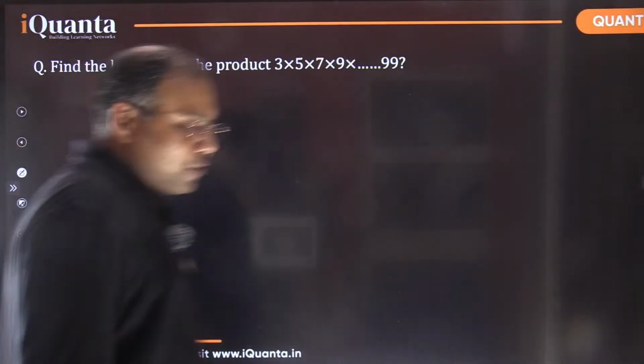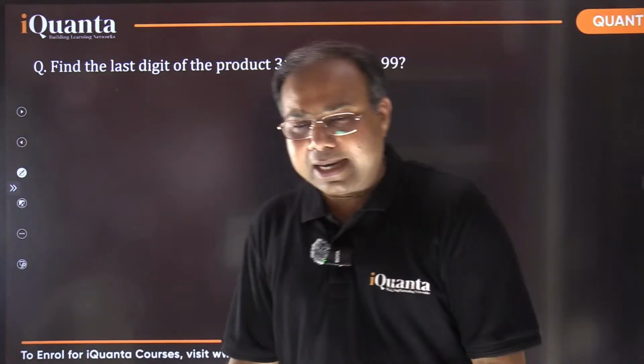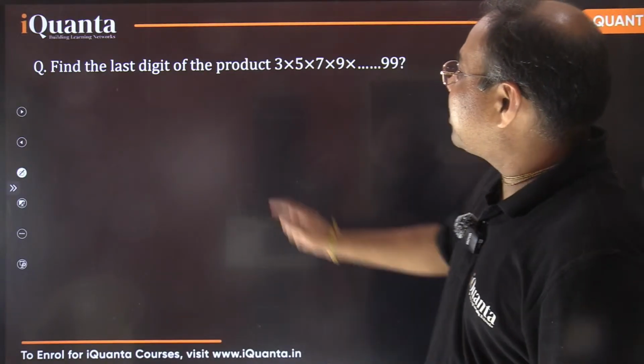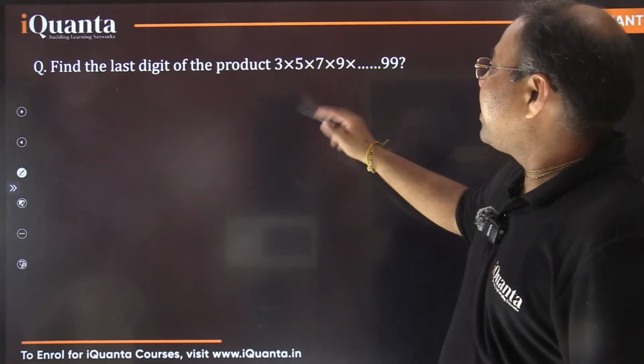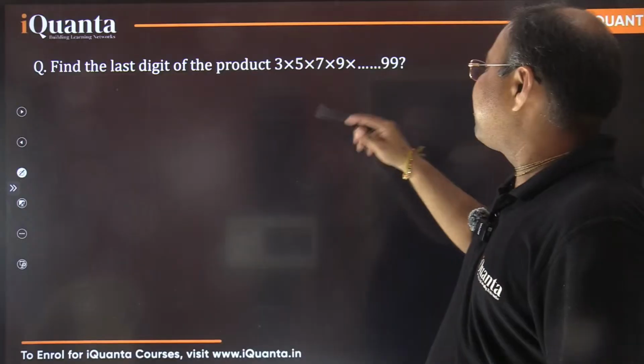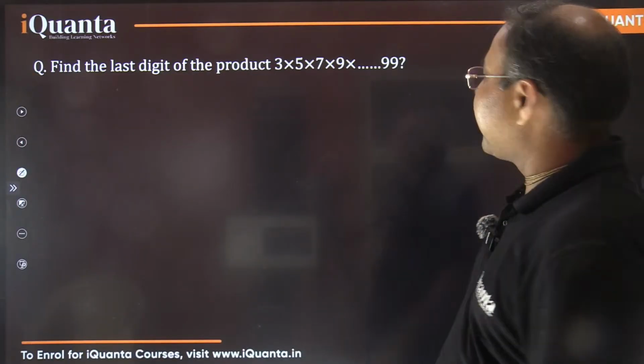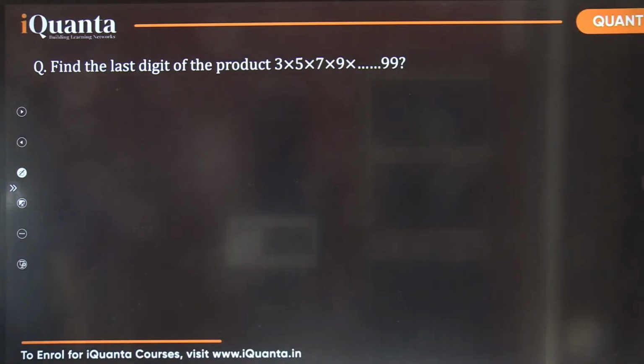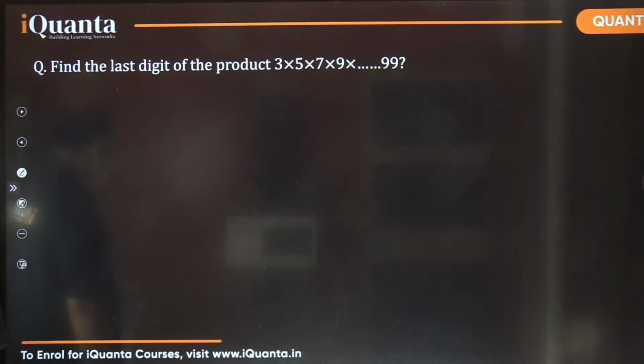Here's the first question. Before I discuss anything, this is the first question. Find the last digit of the product 3 multiply 5 multiply 7 multiply 9 and so on up to 99. Write the answers fast. By the way, there will be only one answer, so everyone is supposed to write just one answer. But I want everyone present here to write the answer.